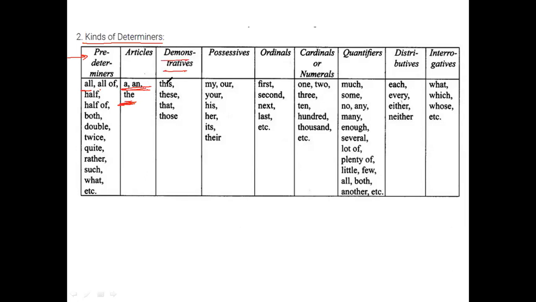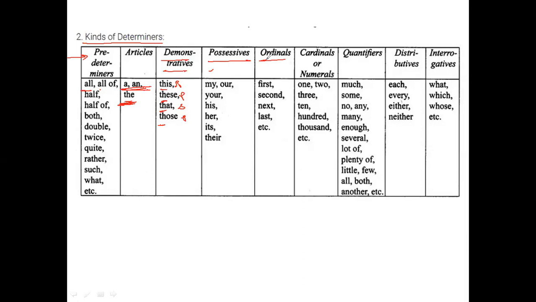Then demonstratives, as I told, all the th words: this, that, these, those. The thing to remember is that this and that are singular, these and those are plural. Okay. Then we have possessives, which is like you possess: my, your, own, his, hers, theirs.